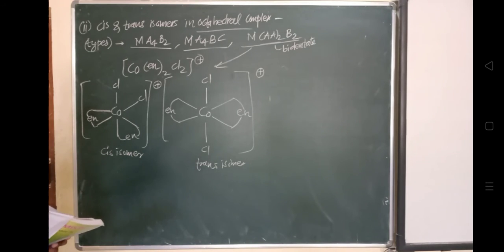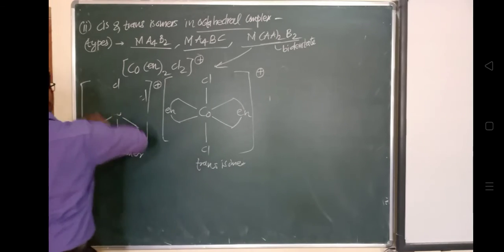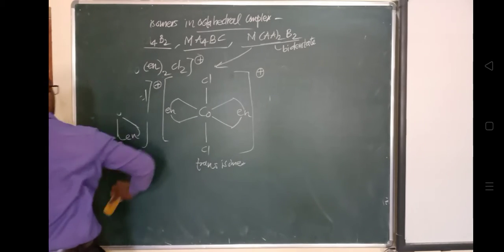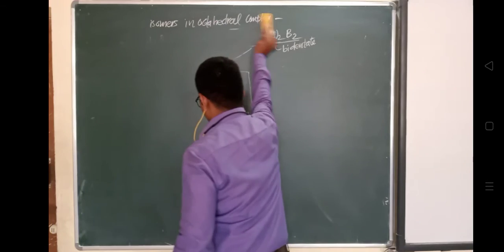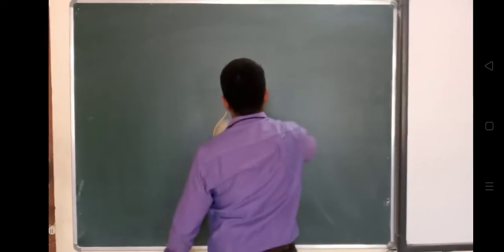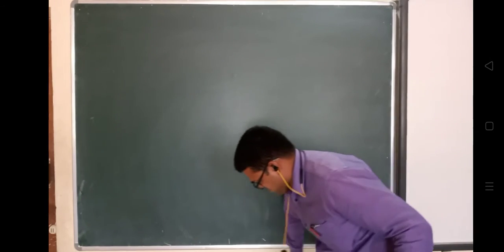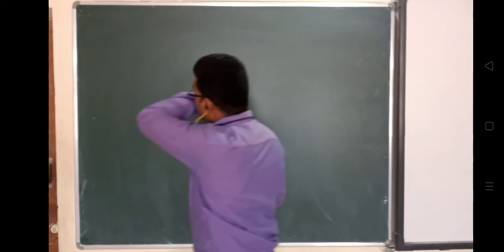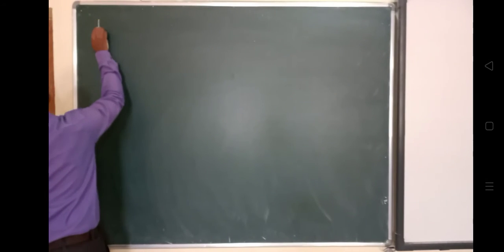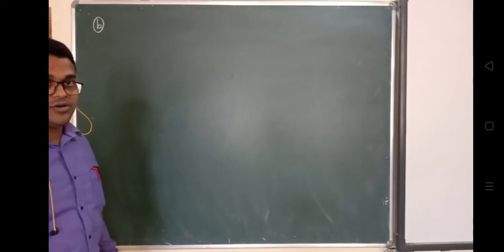Now we'll see the B type, the optical isomer. What is that optical isomer? A type, geometric isomer, we have completed, in the category of stereoisomer.